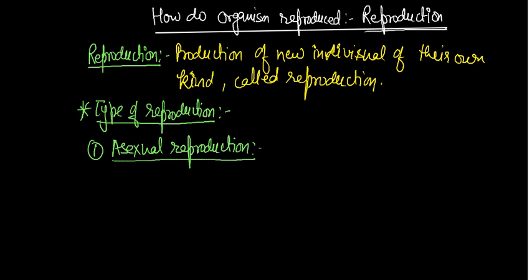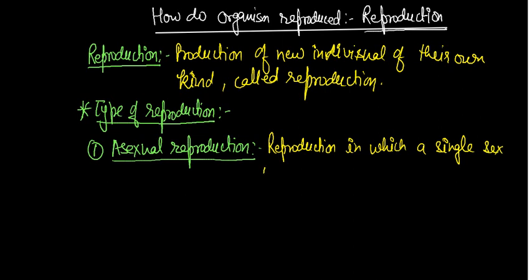Any reproduction in which a single sex is required is called asexual reproduction.